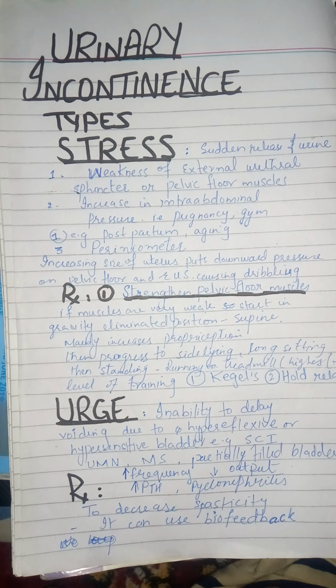So postpartum weakness can be the reason for this. Next, lifting loads in the gym, and also aging, can cause weakness of the pelvic floor muscles. So this can all lead to weakness and cause stress incontinence.